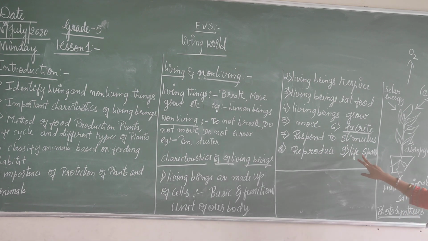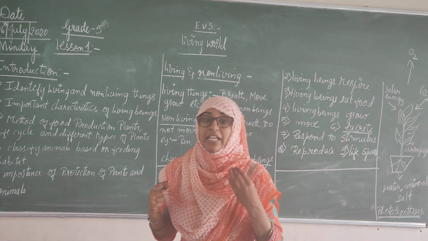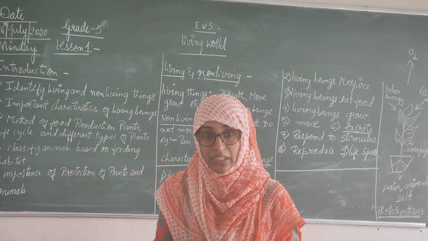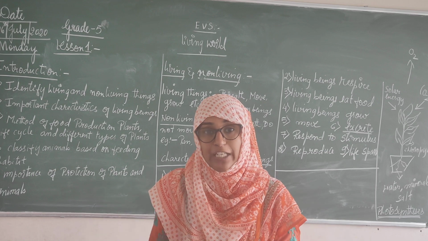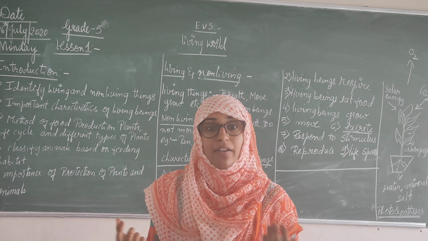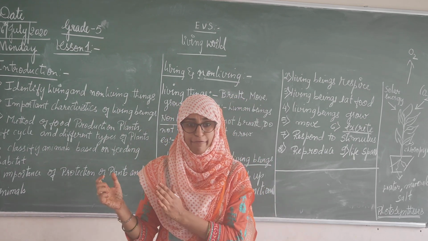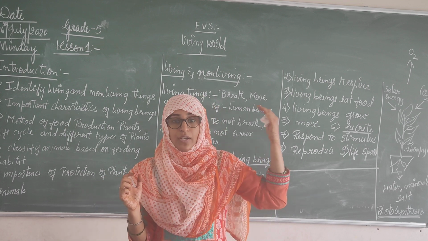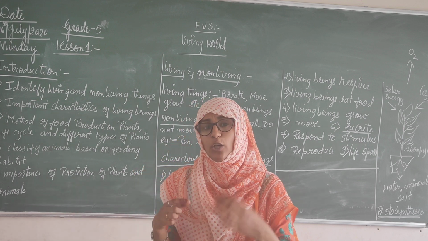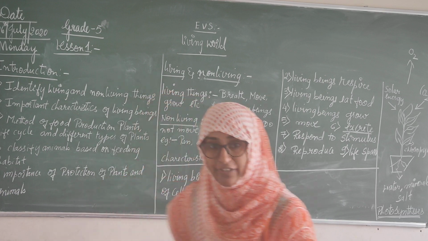Then next, living beings have a lifespan. Lifespan means we live till the age of 70. What is your age? Now 30. After 30, you will live till 40, 50, 60. After 70, 80, you can die. Living beings have a particular lifespan. Afterwards, they die and become non-living.